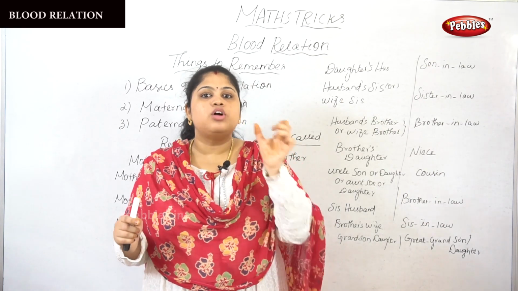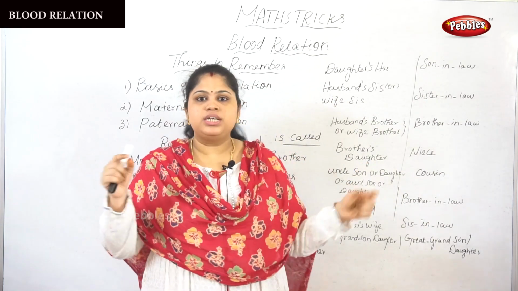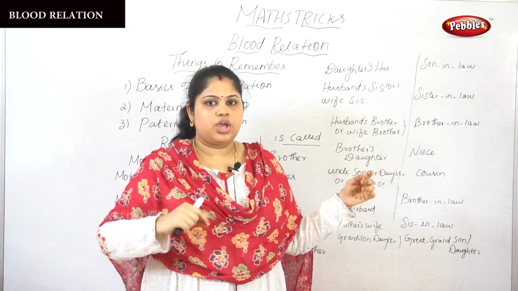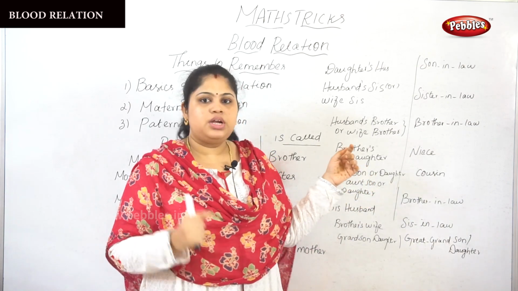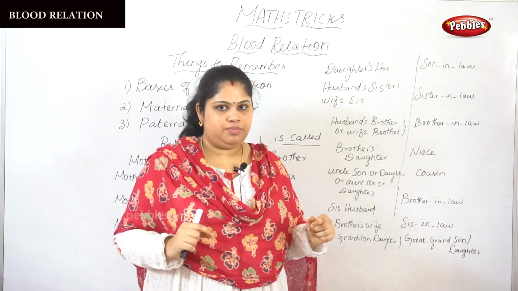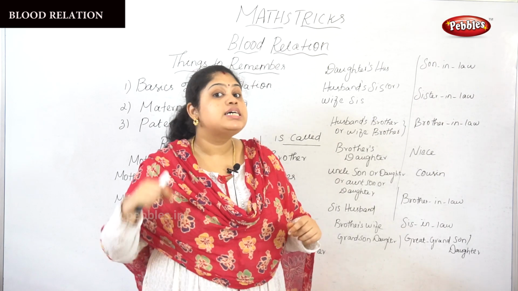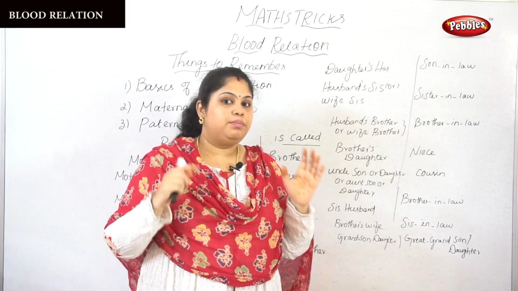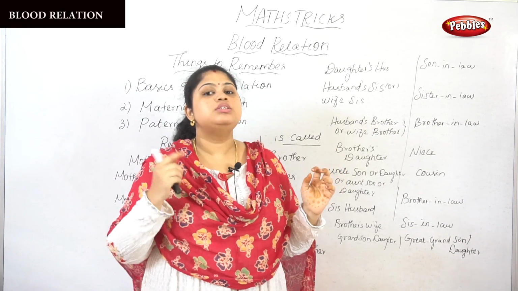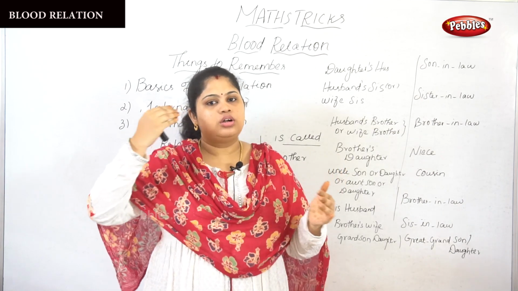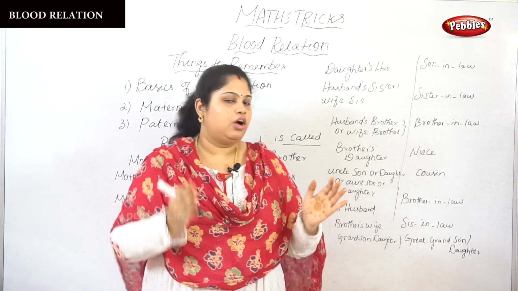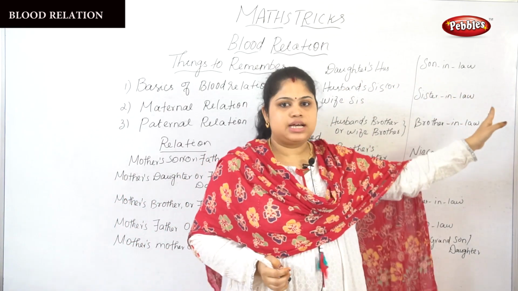Next thing, daughter's husband. For example, if you just assume A is a mother. Okay, A's daughter's husband is C. So A's daughter's husband is C, means C is a son-in-law for A. Okay. So B's daughter's husband is son-in-law for B. Okay, so our daughter's husband is son-in-law.